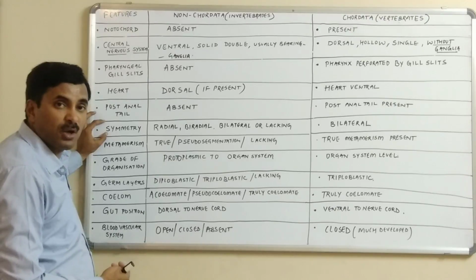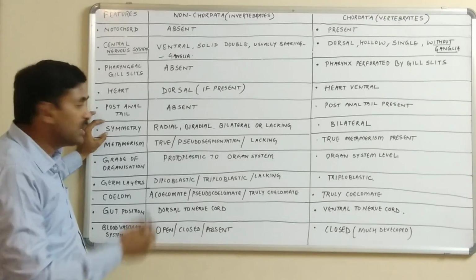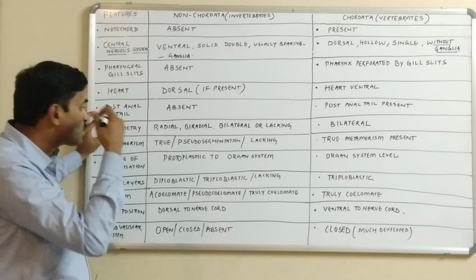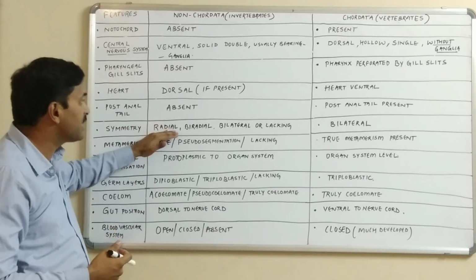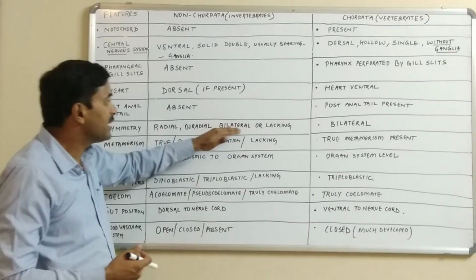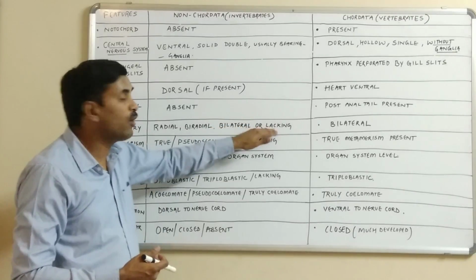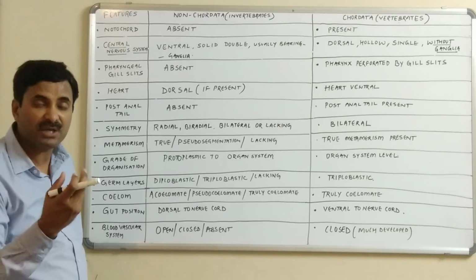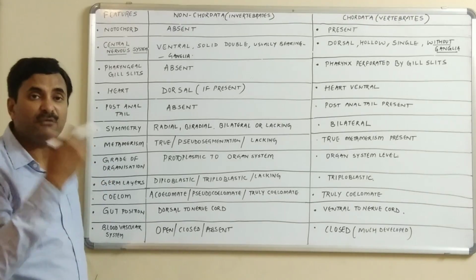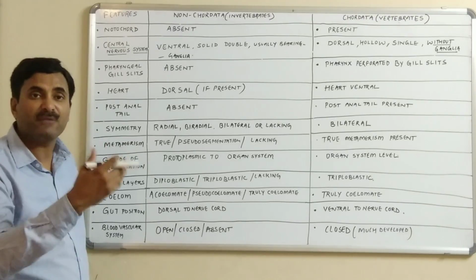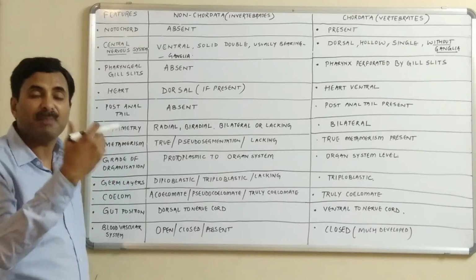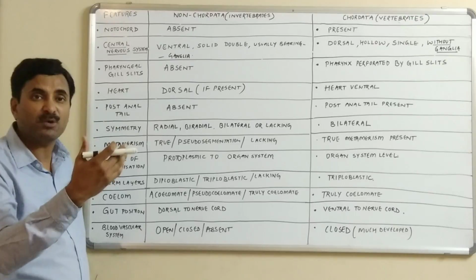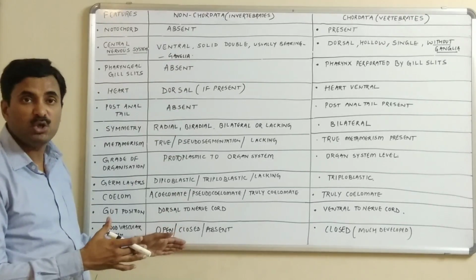Now the symmetry. What kind of symmetry do we have? In the case of the non-chordates, the symmetry varies greatly. It may be radial, biradial, bilateral, or sometimes the symmetry is lacking, meaning some organisms are asymmetrical. When you study the different forms, protozoa, porifera, coelenterata, ctenophora, platyhelminthes, aschelminthes, annelida, arthropoda, mollusca, echinodermata, all these are non-chordates.